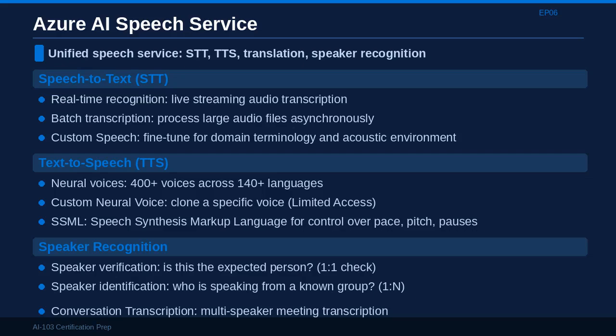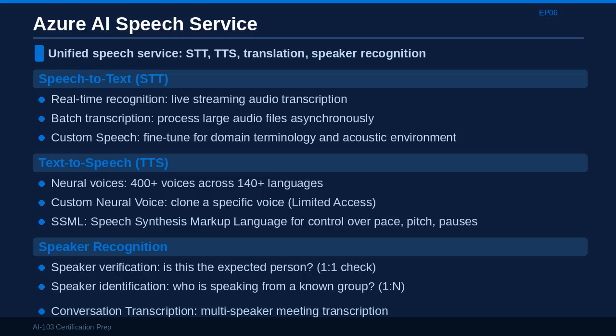Azure AI Speech is the unified speech processing service. Speech-to-text, or STT, converts audio to text. The real-time mode processes streaming audio and returns text as it is spoken, essential for live captioning and real-time voice interaction. Batch transcription processes large audio files asynchronously, ideal for transcribing call recordings, meeting archives, or training data.